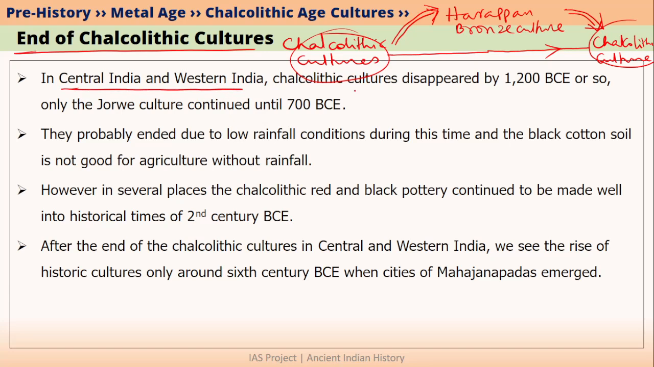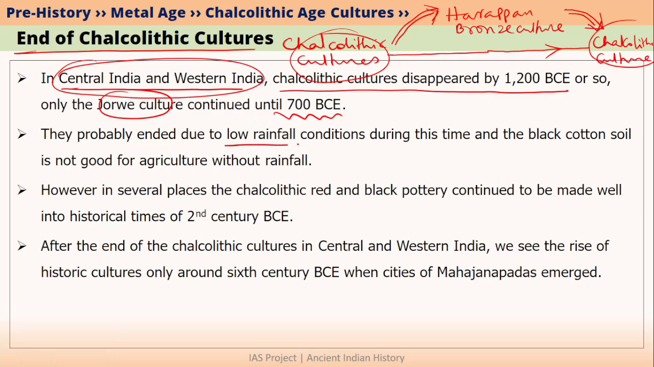In Central India and in Western India, Chalcolithic cultures practically disappeared by 1200 BC, except for Jorwe culture. Jorwe culture lasted up to 700 BCE. The reason for disappearance of Chalcolithic cultures in Central India and Western India was probably the aridity. Aridity means low rainfall conditions. We already discussed in our previous videos that climate change was happening around 1500 BCE. So by 1200 BCE, because of this climate change, people started to abandon their Chalcolithic lifestyle.